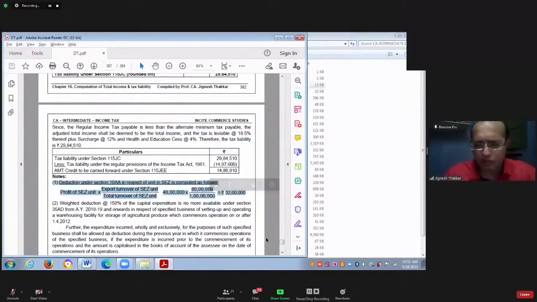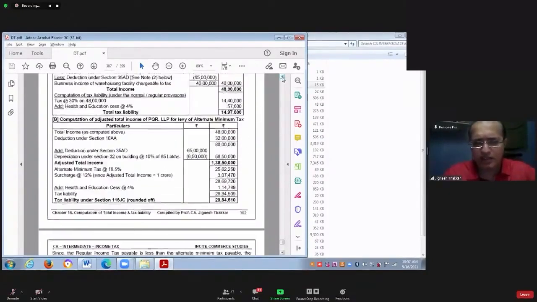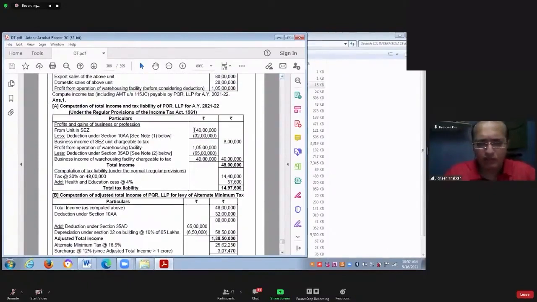They have just done the cross multiplication and ascertained the proportionate amount. 40 lakhs is the profit of SEZ unit, multiplied by export turnover divided by total turnover. 32 lakhs is deduction under section 10AA. So out of 40 lakhs, 32 lakhs is deduction under section 10AA. Balance is 8 lakhs.